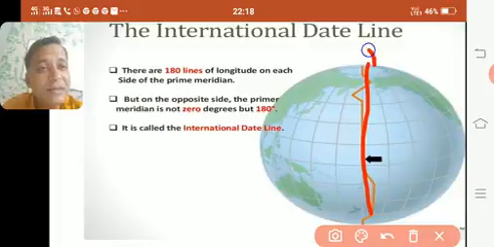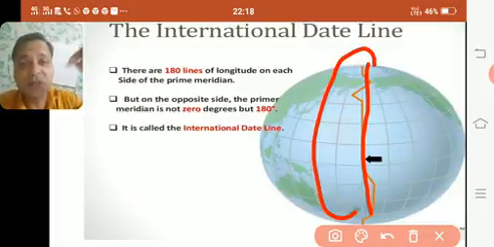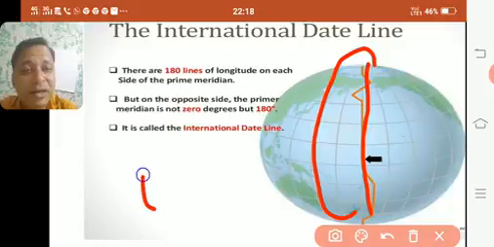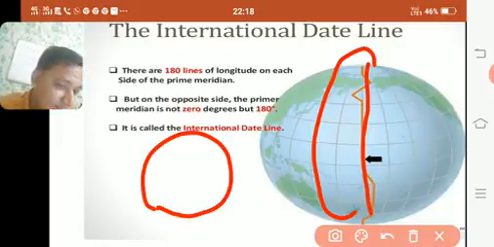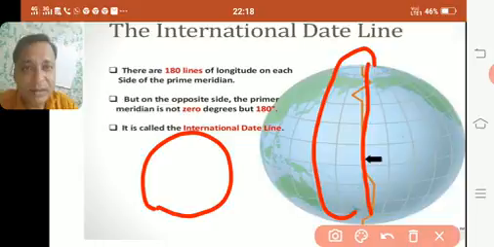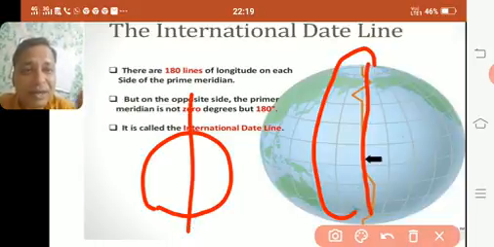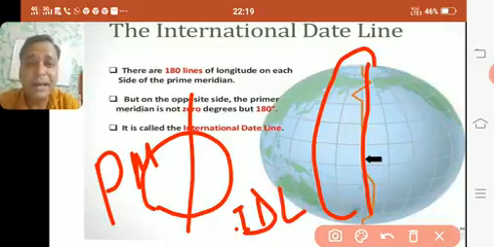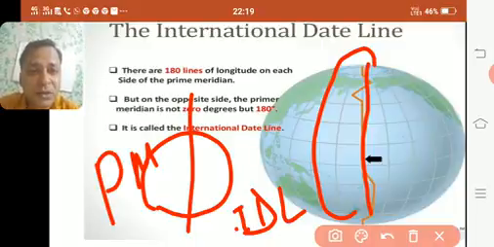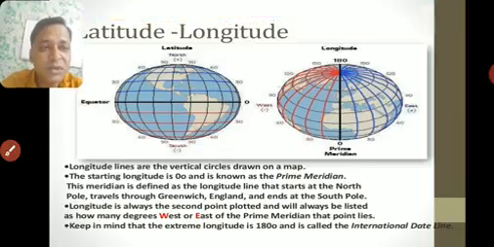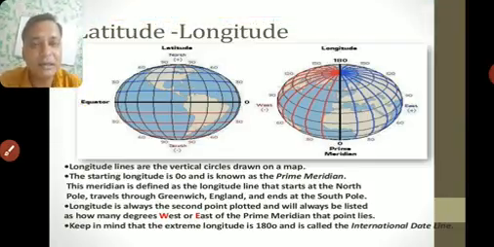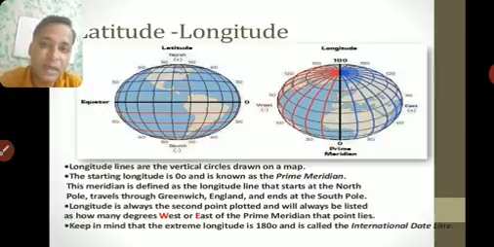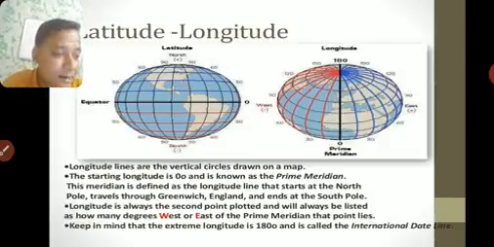Now this line will continue behind the globe also. Suppose I am having a ball, the line will take a total circle, so we can cut it in half. This side is the prime meridian and this side is the international date line. Because latitudes are parallel, they do not meet each other, but these two lines meet each other at a point. Okay, this is what they want to say. So there will be only one last extreme line, that is 180 degrees, and that is called the international date line.